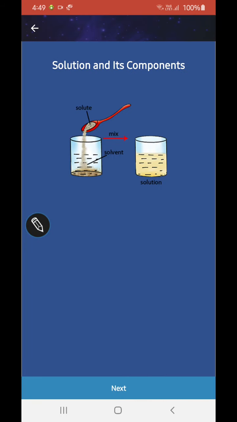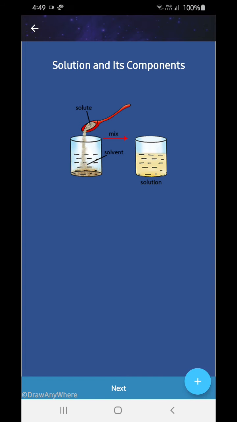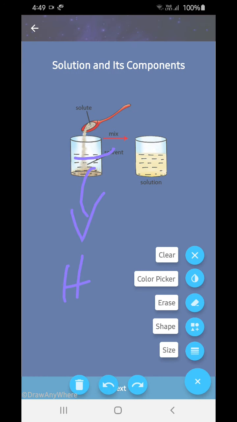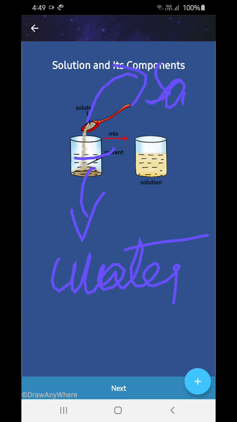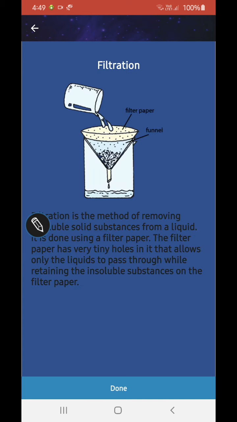And next we have solution and its components. Now see, a solute is mixed in a solvent. Suppose you have water over here, and here you have salt. Suppose you mix them together, and then what do you get? A salt solution. So solvent is the larger quantity and solute is the smaller quantity. Easy to remember.